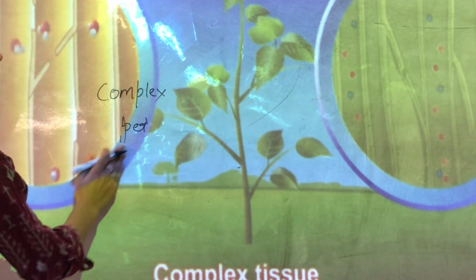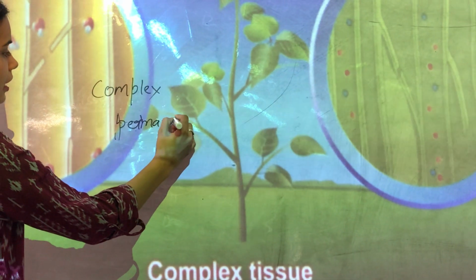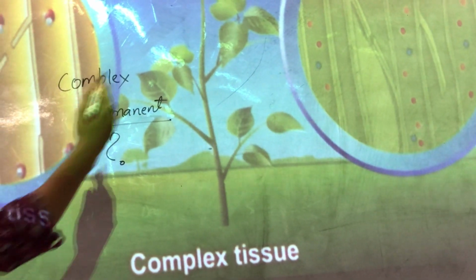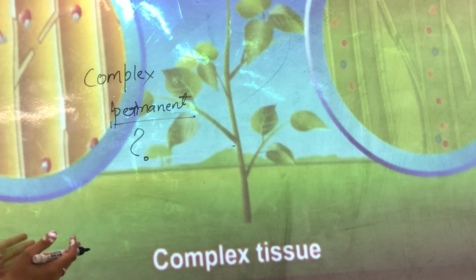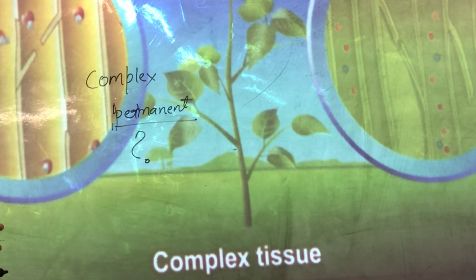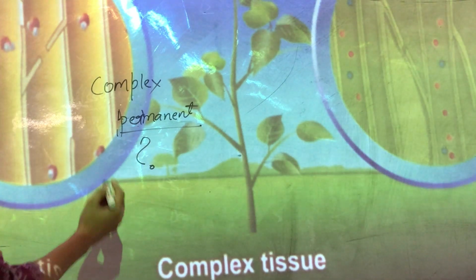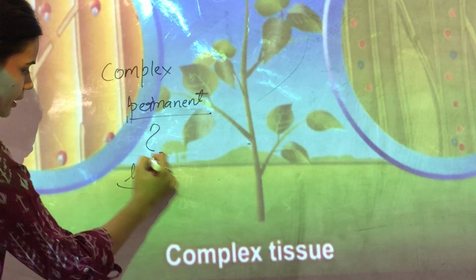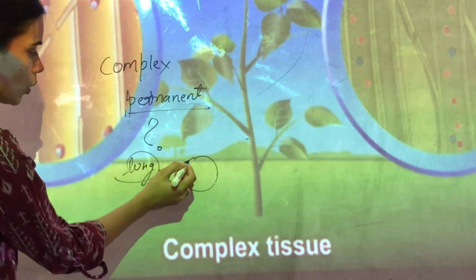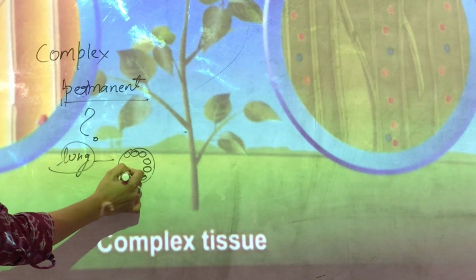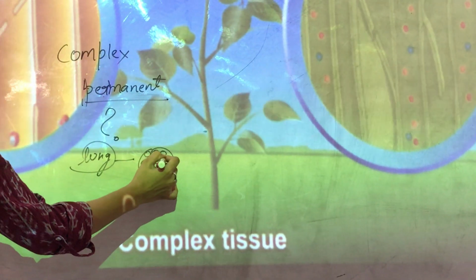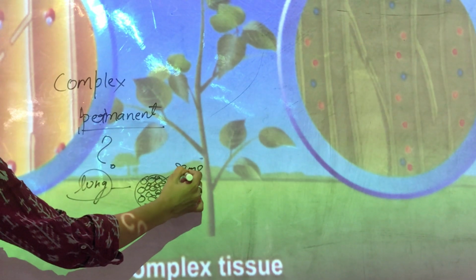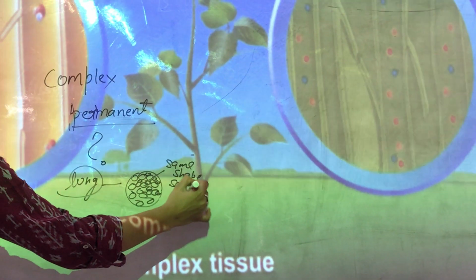Now, why are they complex permanent tissues and why are the others simple permanent tissues? Do you have any idea? Why are these two types of tissues, xylem and phloem, called complex tissues, and sclerenchyma called a simple tissue? Because, children, for example, let's try to understand. We have lungs. In the lungs, there are many cells. All these cells are of the same shape and size. They perform the same function, the exchange of gases. So all these cells are of the same shape, same appearance.